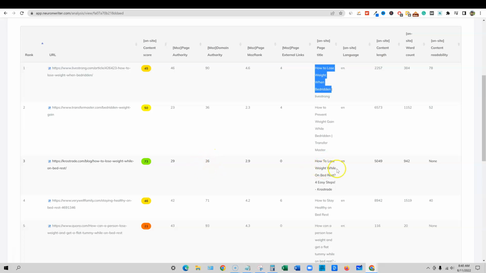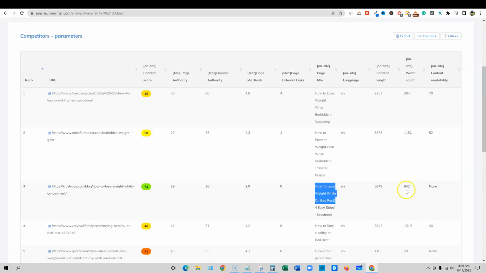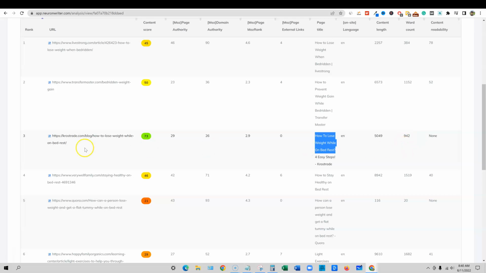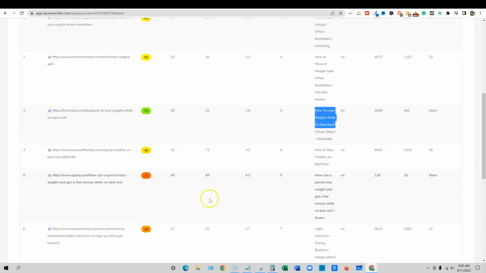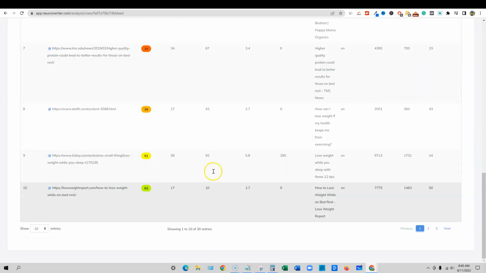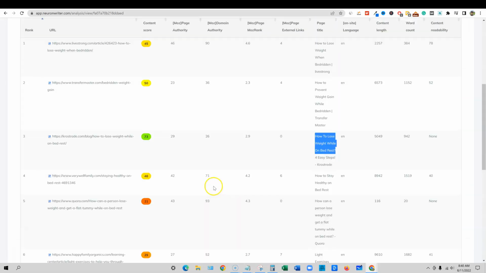How to lose weight while on bed rest. You can see that the people going after this keyword are optimized as well, and they have a better domain authority, and then they have better content. They have a bit more on-site word count than us, but this is going to be rather difficult to rank for, because look at all the other domain authorities right here: 90s, 60s, 40s. It's going to be very difficult. Mine, the tool is saying 10, I think it's 10 or 11. So that's one of the reasons. It's nice to be able to look at this and say, okay, yeah, that's why we're probably not ranking.